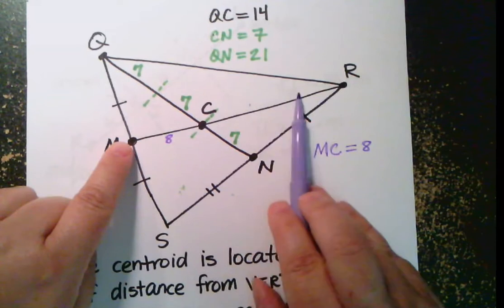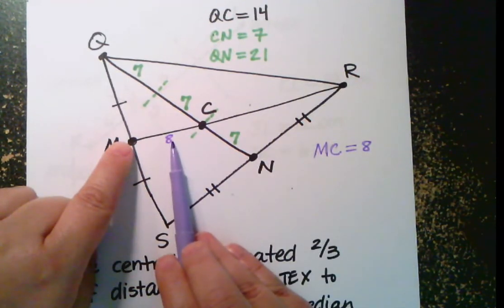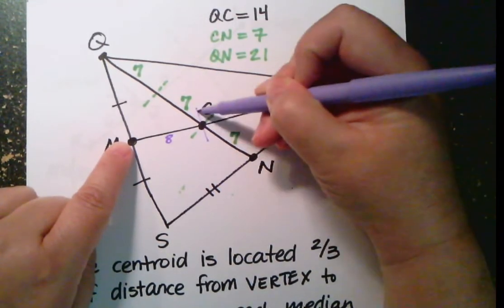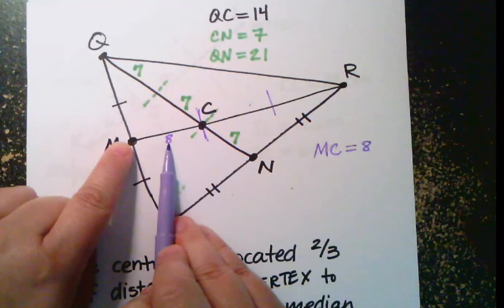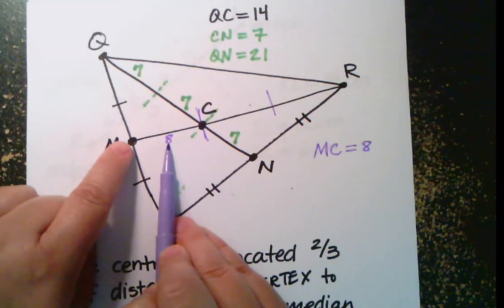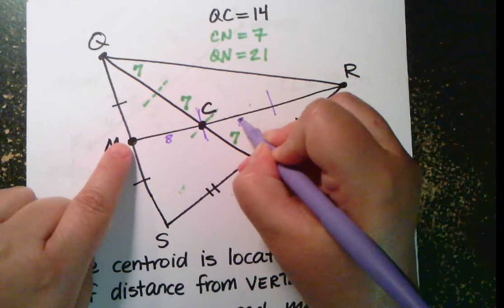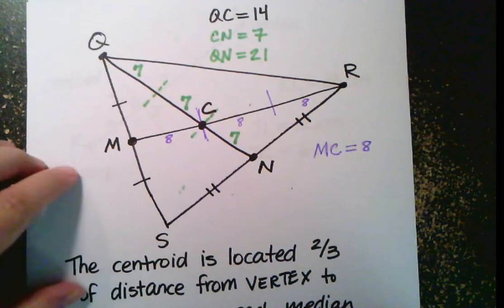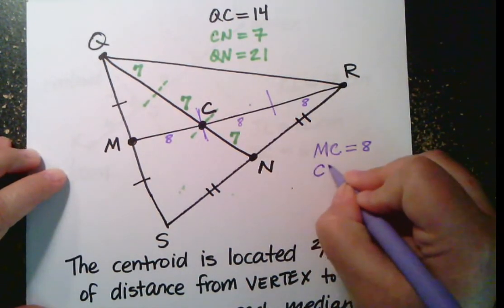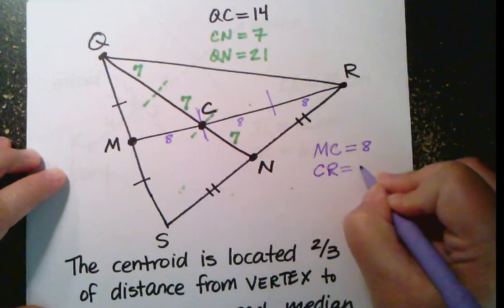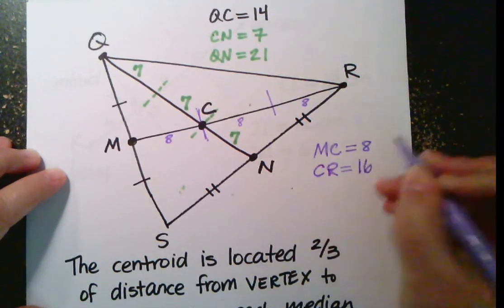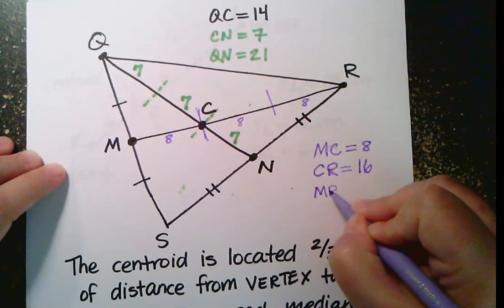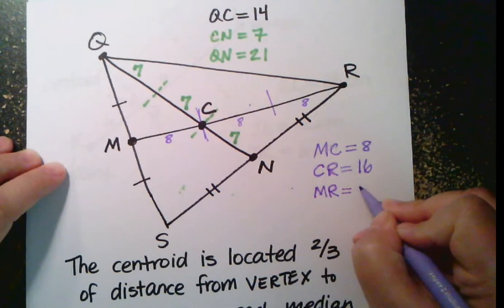So 2 parts of 3 are here, only 1 part out of 3 is here. If I divide this whole segment into 3 pieces, each piece has a length of 8. So this would be 8, and this would be 8. That tells me if MC is 8, then CR must have a length of 16, 2 times 8, and the whole segment MR must have a length of 3 times 8, which is 24.